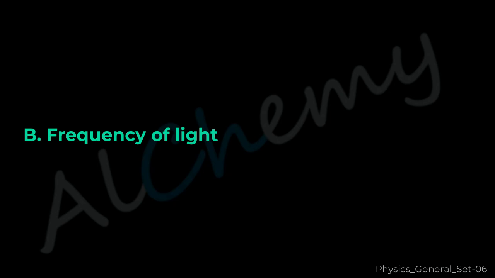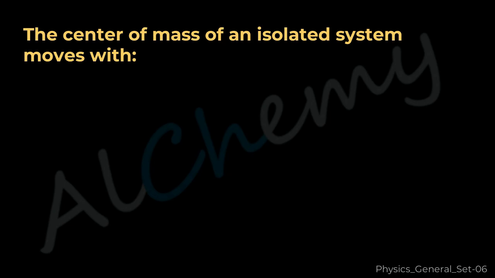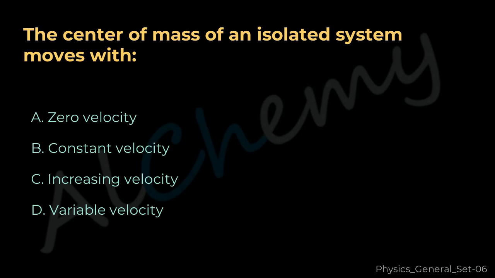The correct answer is B. Frequency of light. Question 26. The center of mass of an isolated system moves with A. Zero velocity, B. Constant velocity, C. Increasing velocity, D. Variable velocity.